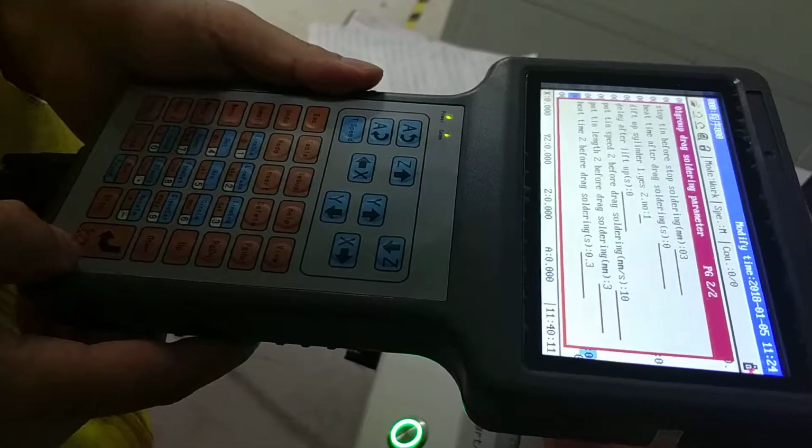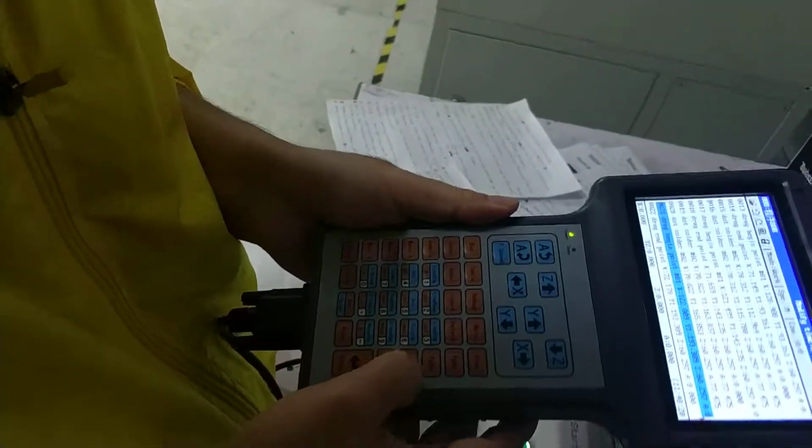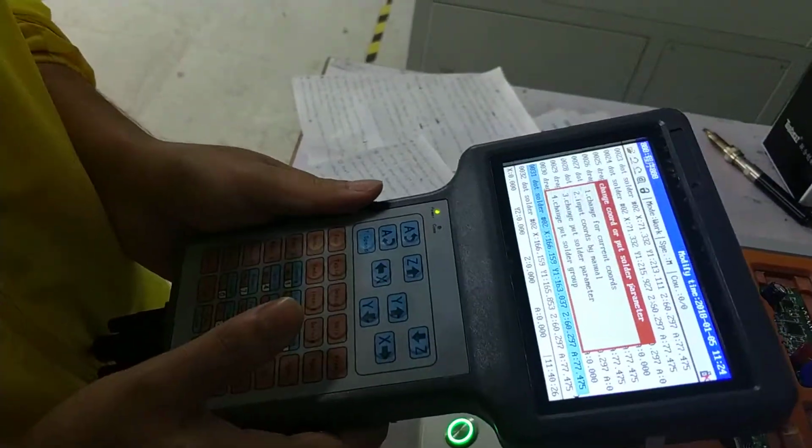So press enter. The two group. Move the cursor to two group. The same with one group.